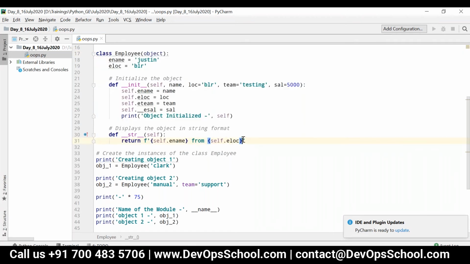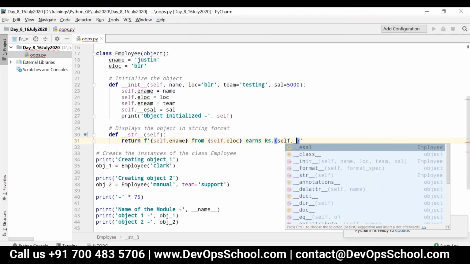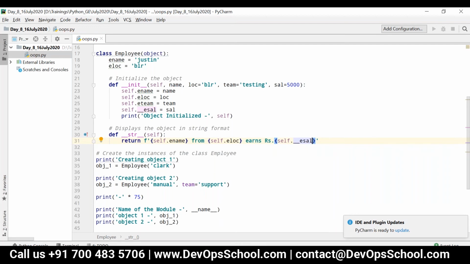So now let me write it here: earns rupees self dot underscore underscore esal. And let me give some value here: sal is equal to 15,000.